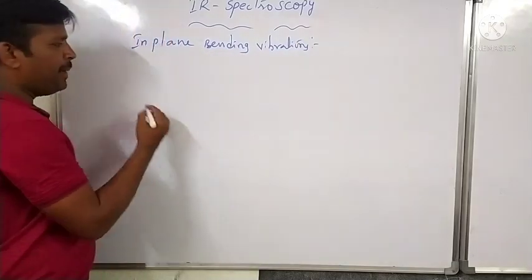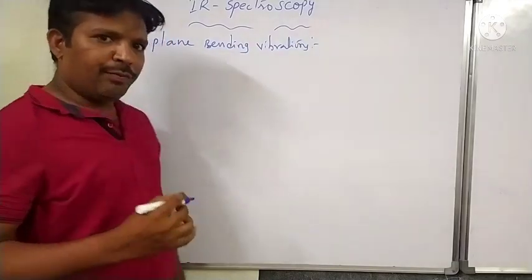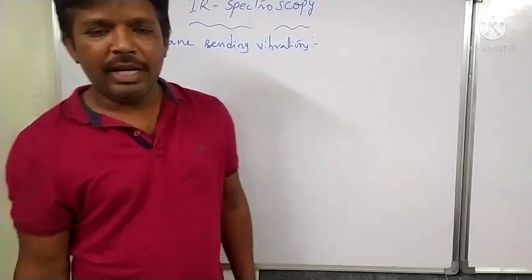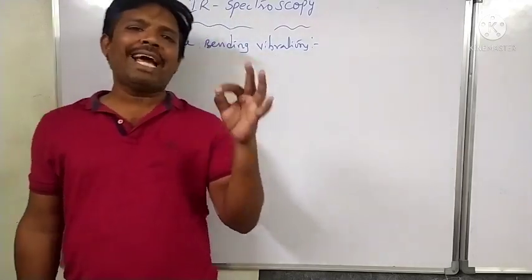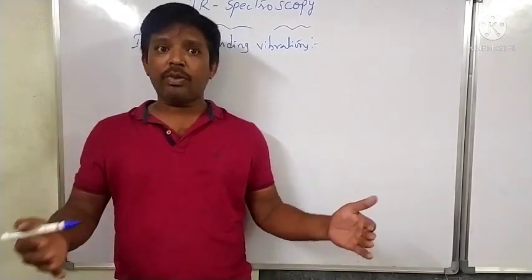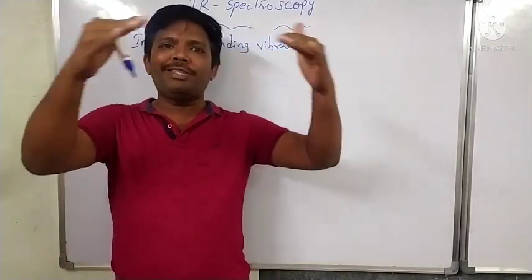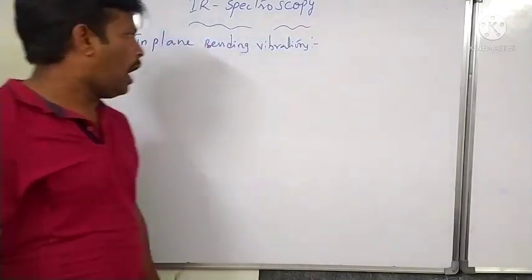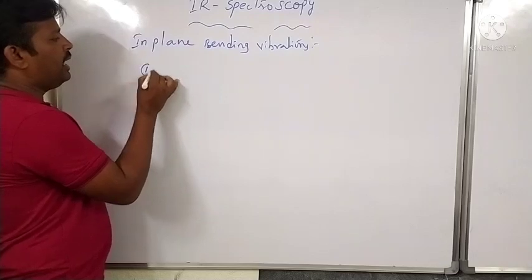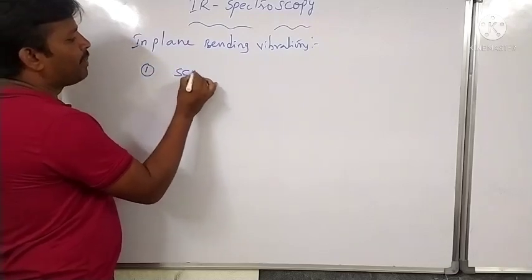In plane bending vibrations means, with respect to the central atom, the two atoms which are attached to the central atom both approach each other, like this. That is in plane, scissoring.